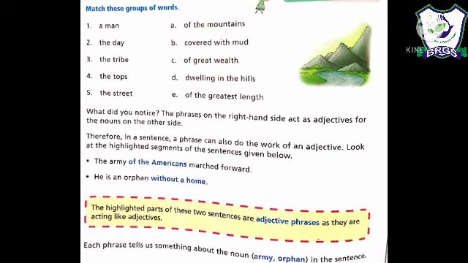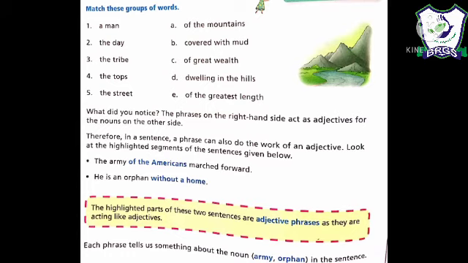We have matched these groups of words to another group of words. What did you notice? These phrases on the right hand side act as adjectives for the nouns on the other side. If you look carefully, the phrases given on the right hand side under the naming A, B, C, D act as adjectives for the nouns on the left hand side.